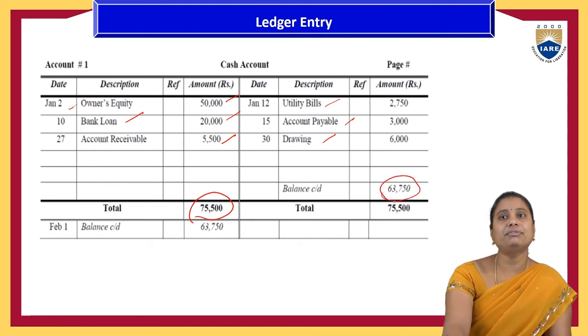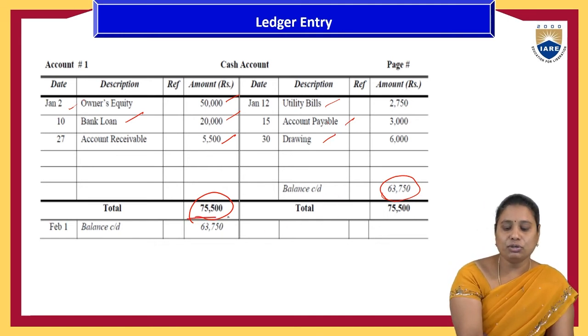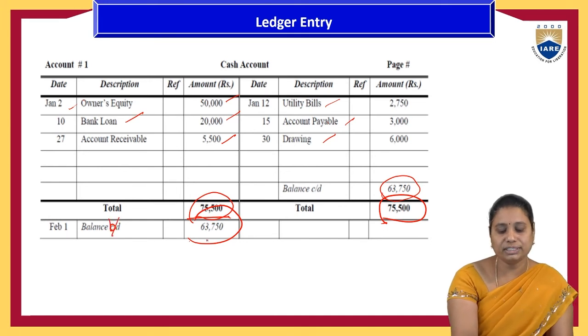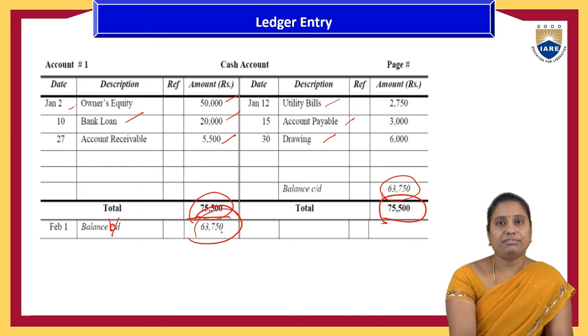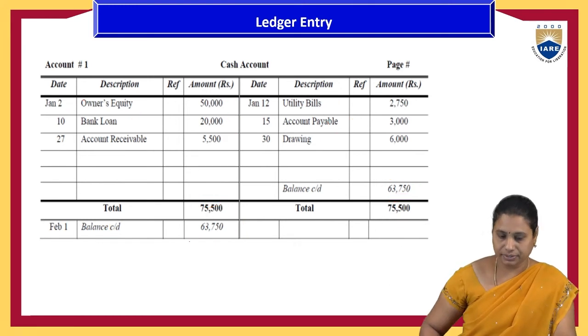That balancing figure, we will write as balance carried down. If it is here also, we will write it as balance carried down only. But on this side or this side, wherever it is less, we have to write the carried down amount. And finally, we need to equalize the total amounts. And on the opposite side, we have to write the balance brought down amount of 63,750. Like this, for all the accounts, we need to prepare the ledger entries.